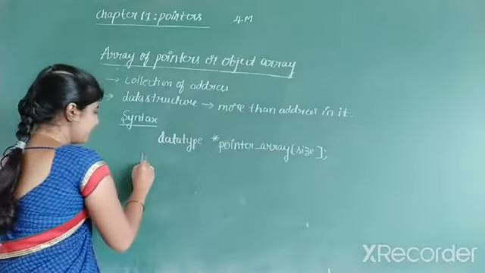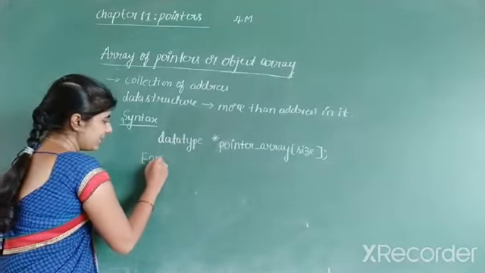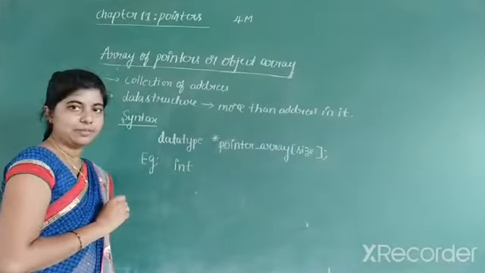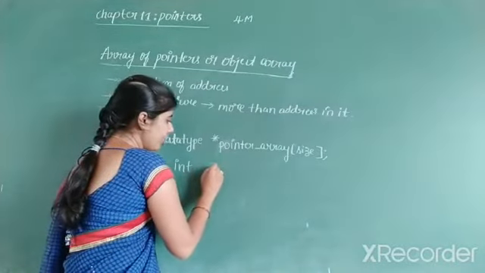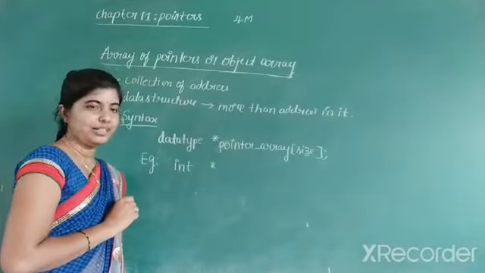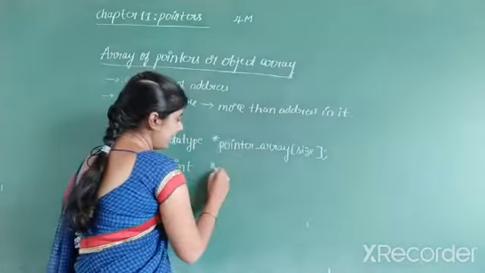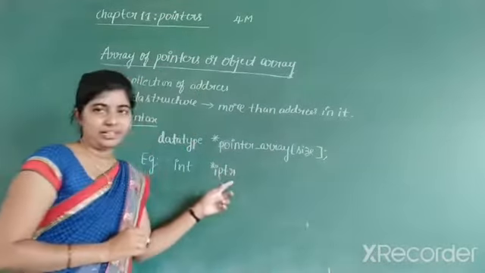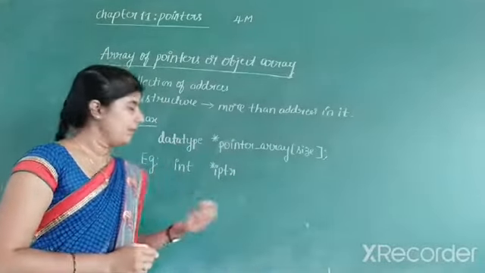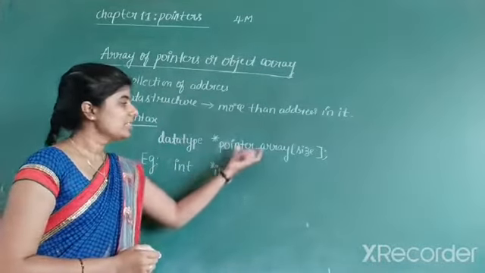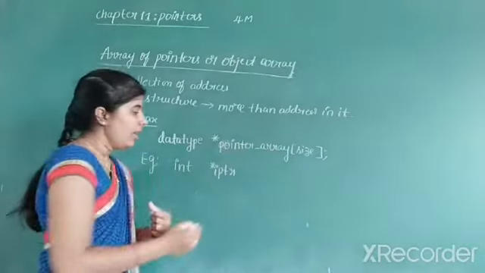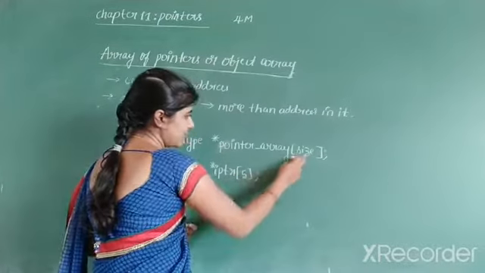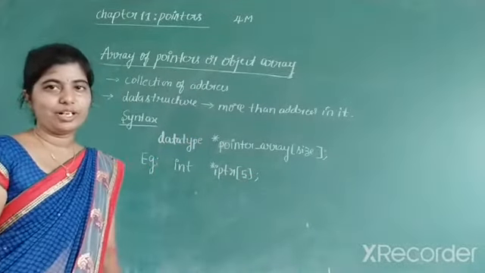Now observe the example for this. I will consider the data type as int. Int is the data type. Then the pointer operator you have to specify. Then the pointer array name, I am taking as IPTR, meaning integer pointer, or FPTR, you can take any name. I am using IPTR here. This is the pointer array name. And inside this I have to specify the size. What is the size of the array taken? 5 is the size of the array.